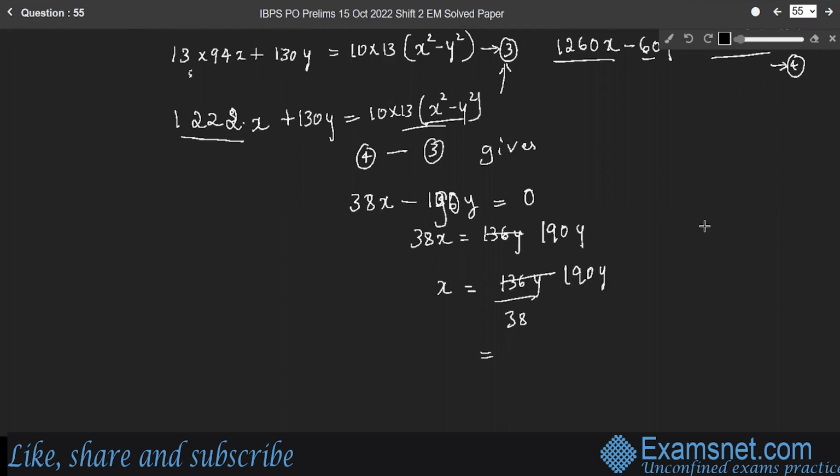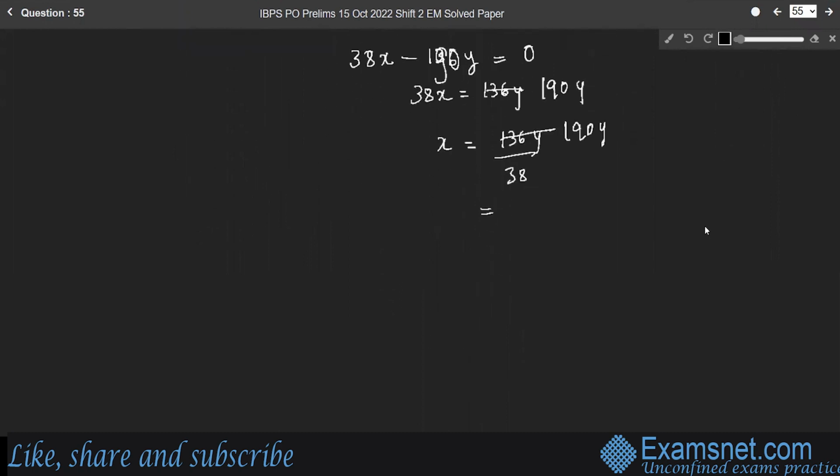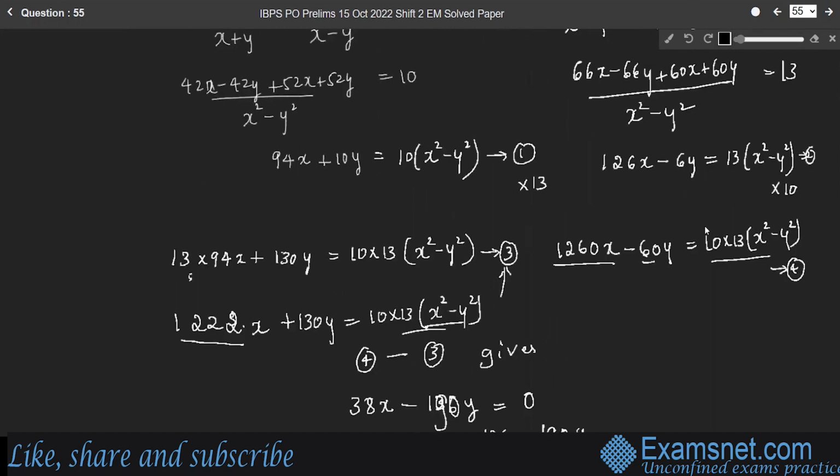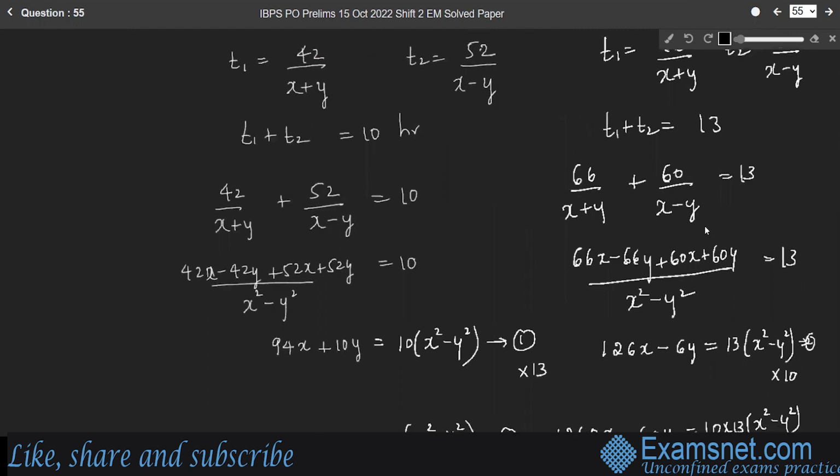So 190y by 38 gives 5y. So x is equal to 5y. Substitute the value of x in any of the given equations. It is better to avoid the squares, so substitute the value here.